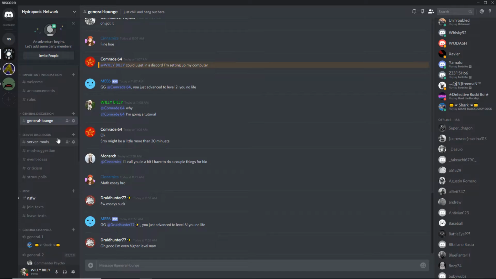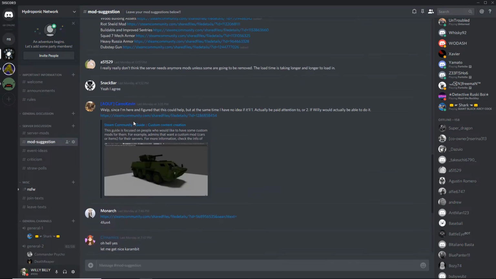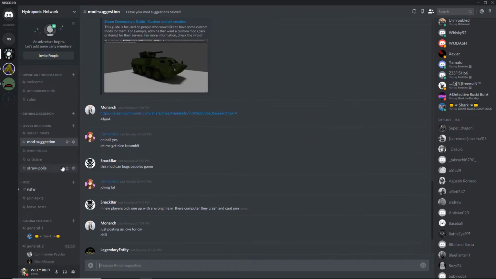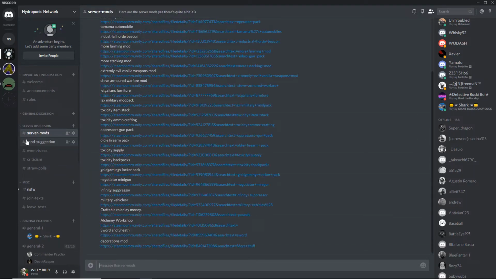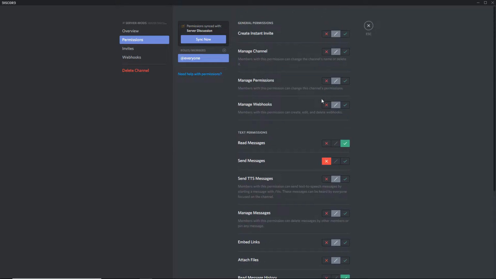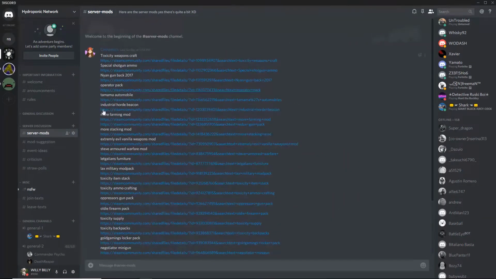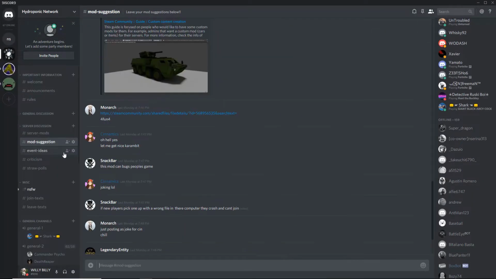Now, this is more server stuff, so if you guys want to skip this, you can. We have a server mods page where you have all the mods on our server, which is a lot, I know. Don't say anything about it. Our mod suggestions, where people suggest mods, which you guys can have anything you want for these. But for server mods, make sure that no one can type in these. Read messages, send messages, and read message history for everyone. You just have everything labeled and all that if you want.